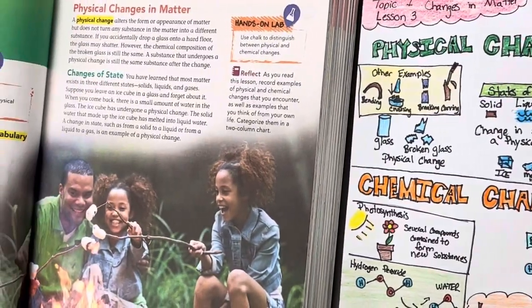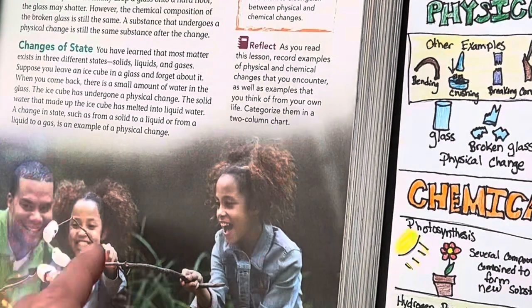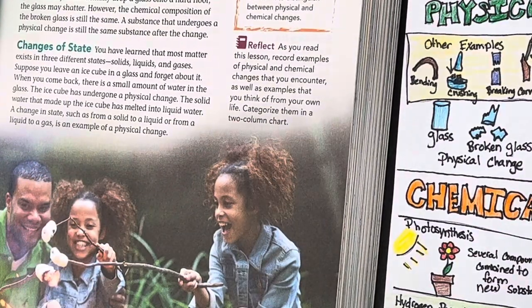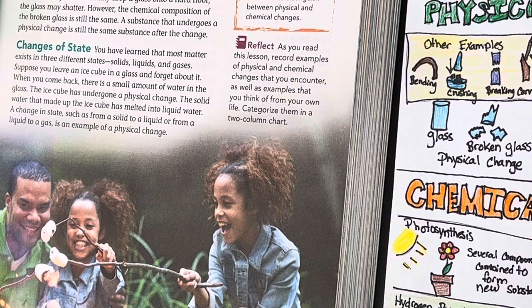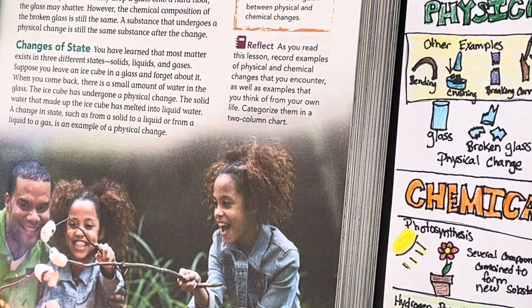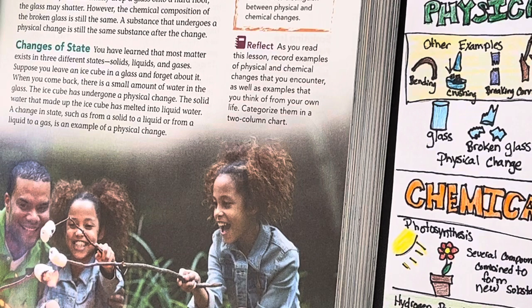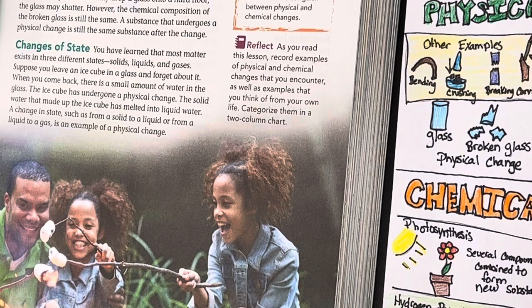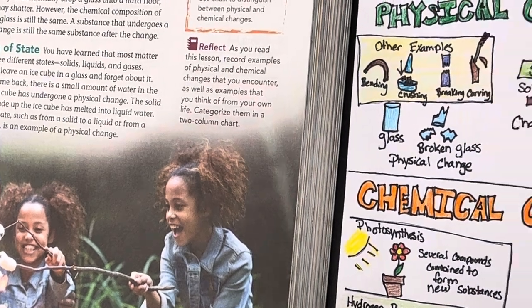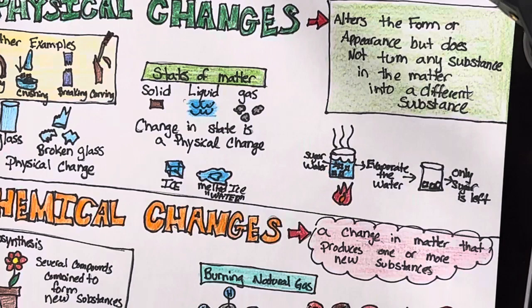Then I read the next section, changes in state. You have learned that most matter exists in 3 different states: solids, liquids, and gases. Suppose you leave an ice cube in a glass and forget about it. When you come back, there is a small amount of water in the glass. The ice cube has undergone a physical change. The solid water that made up the ice cube has melted into liquid water. A change in state, such as from a solid to a liquid or from a liquid to a gas, is an example of a physical change. So I'm going to go back to my notes.